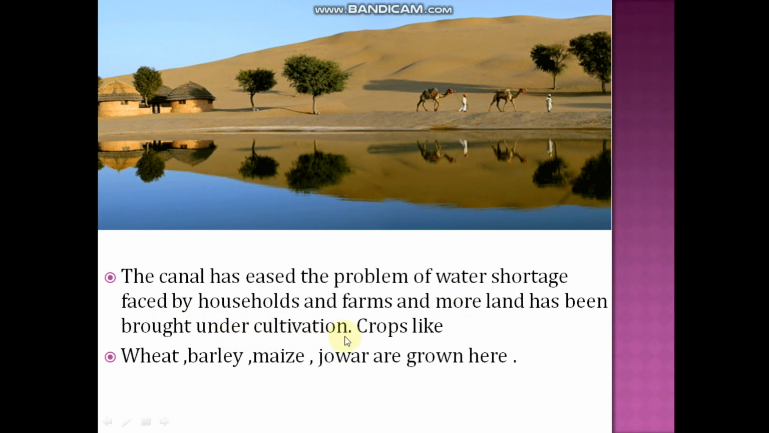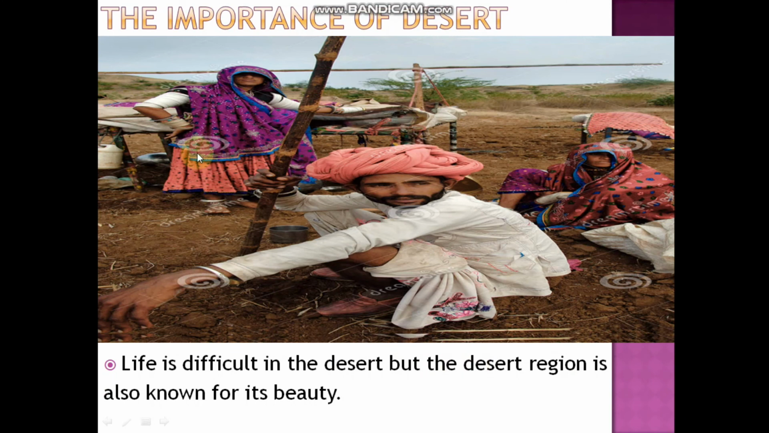So by building this canal, the problems of the people have been solved. So they can cultivate crops. Which types of crops can be cultivated? Wheat, barley, maize, and jowar are grown here.